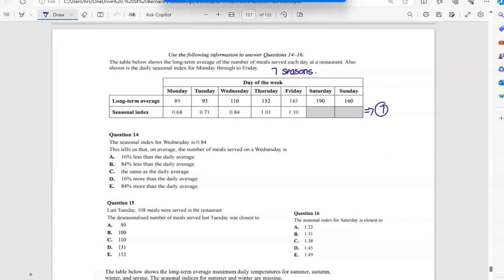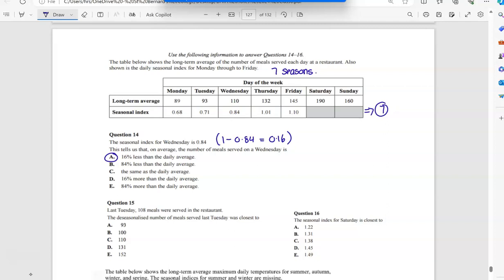It says the seasonal index for Wednesday is 0.84, and I can see that. This tells us on average. Remember, if we said 1 minus 0.84, we end up with 0.16. So that means it's 16% below. So we're going to say A. That tells us that Wednesday is 16% below.